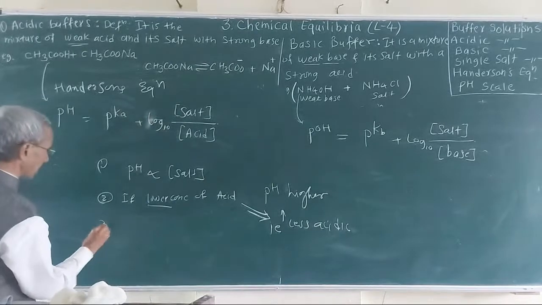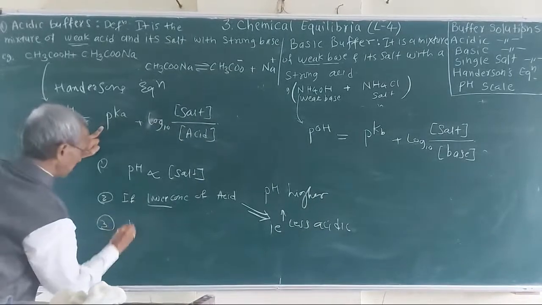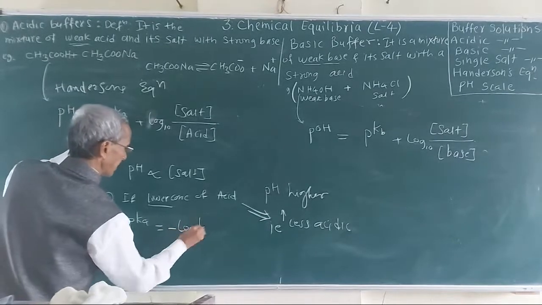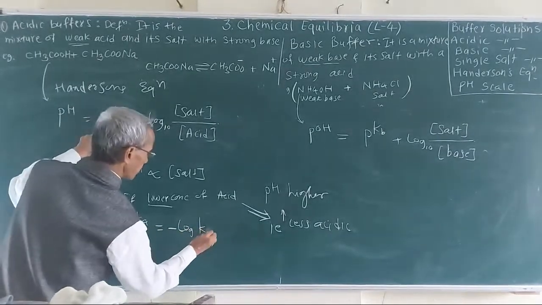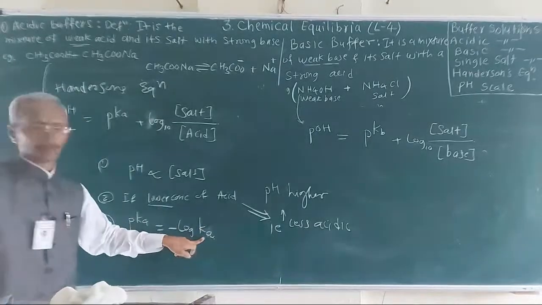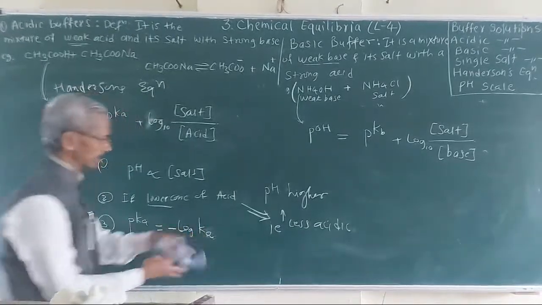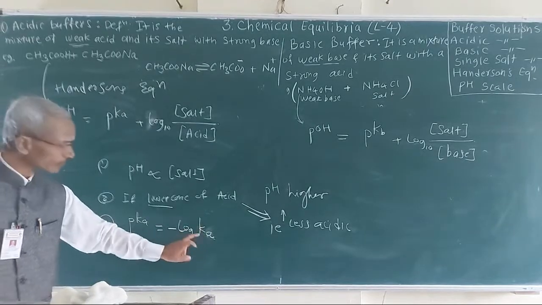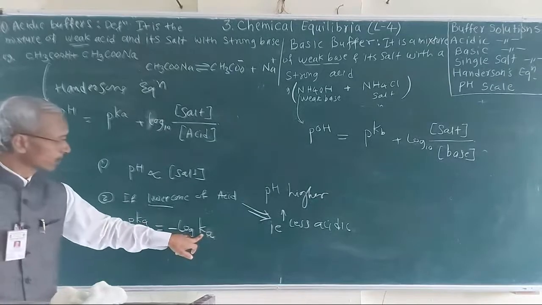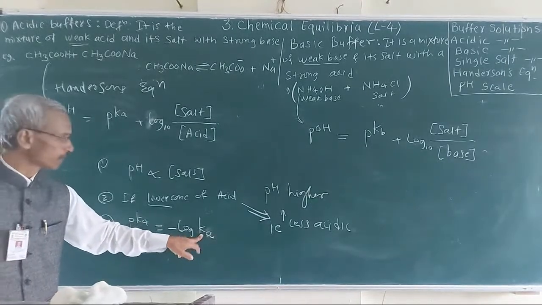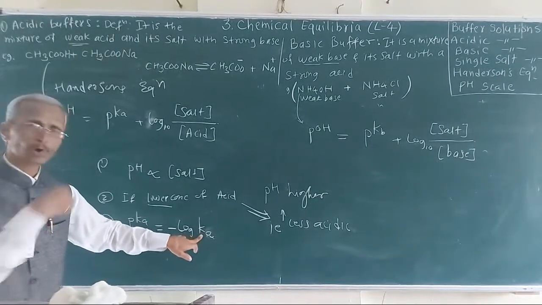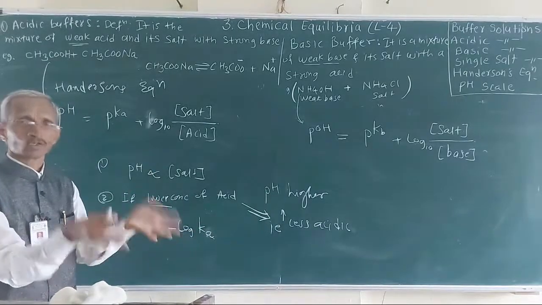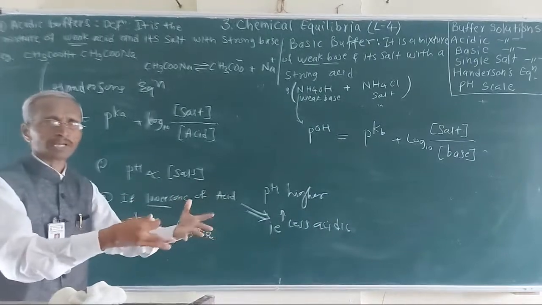Or if you consider pKa, what about the pKa? By definition, pKa is minus log of Ka. What is Ka? Ka is the equilibrium constant of the acid. If Ka is more, that means more dissociation, comparatively stronger acid.